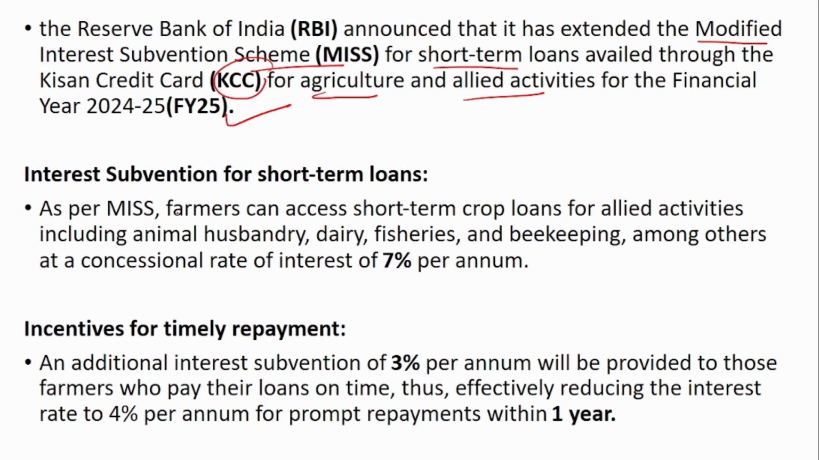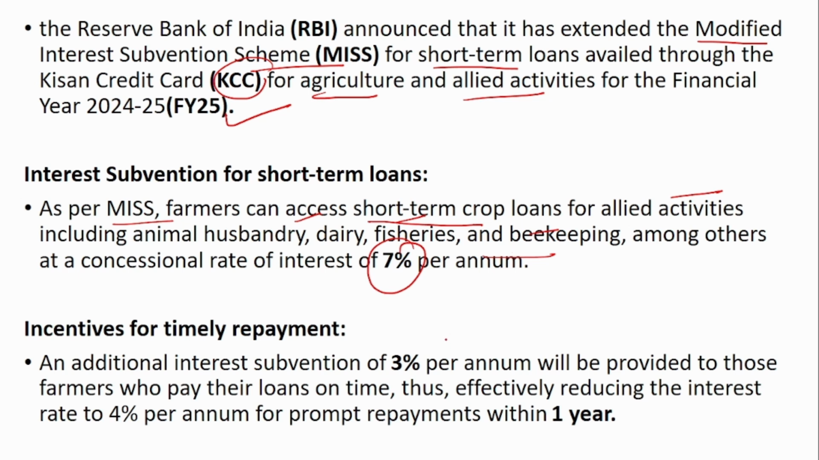If you see, as per the MISs, farmers can access short-term crop loans for allied activities like animal husbandry, fisheries, beekeeping and all. For these kinds of activities, they can avail short-term crop loans, and it will be provided at a concessional rate of interest of 7%. So the rate of interest will only be 7% per annum.